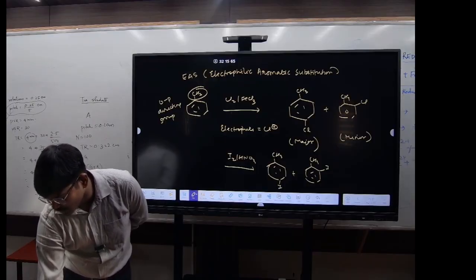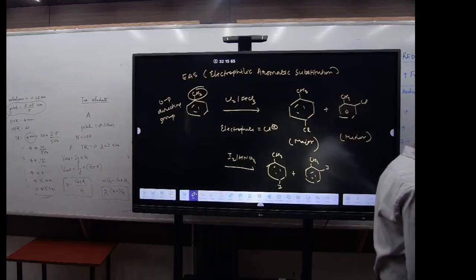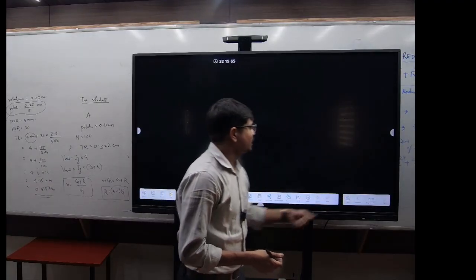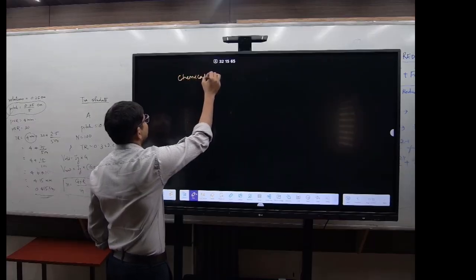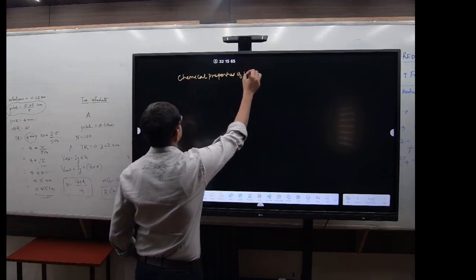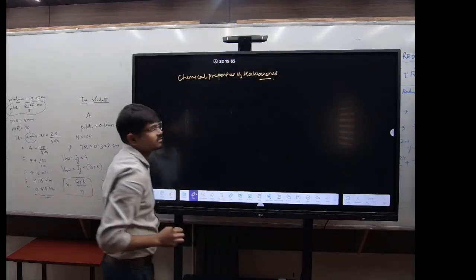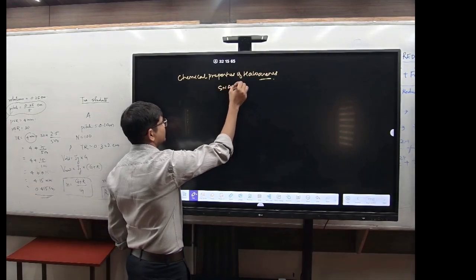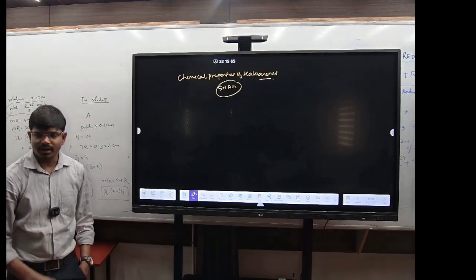Now coming to the chemical properties. See here, chemical properties of haloarenes. Got it? This is known as the SNAr mechanism. This is known as nucleophilic substitution in aromatic compounds.